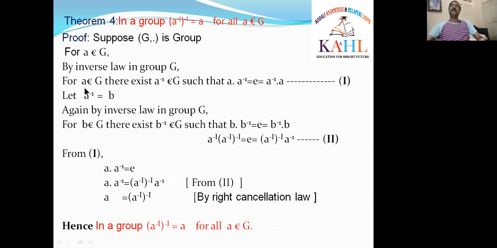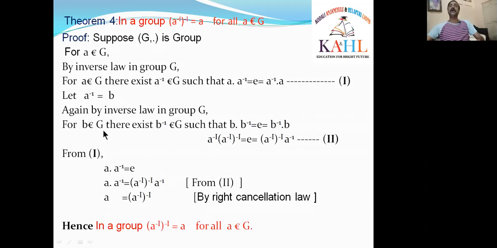In the first one, we have applied the inverse law for an element A. For A belongs to G, there exists A inverse belongs to G such that A dot A inverse is equal to E is equal to A inverse dot A. For the second one, I am taking A inverse as B. For this B, I am applying the inverse law again. For B belongs to G, there exists B inverse belongs to G such that B dot B inverse is equal to E is equal to B inverse dot B.